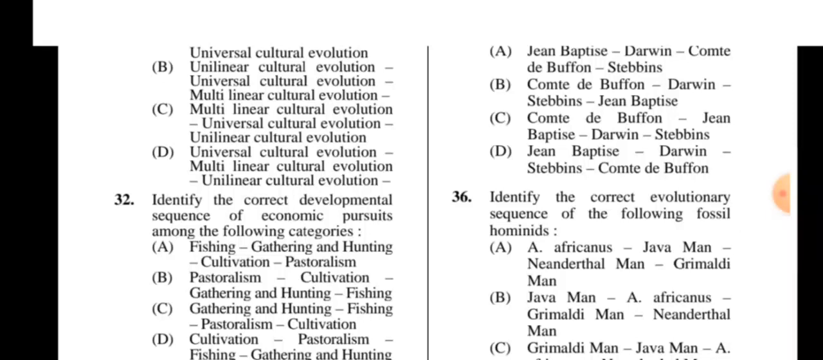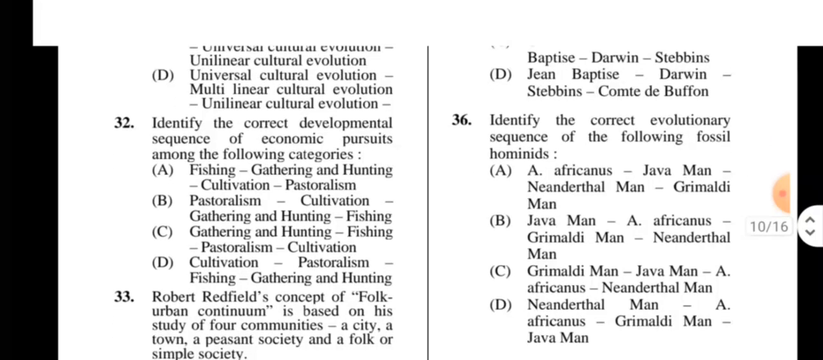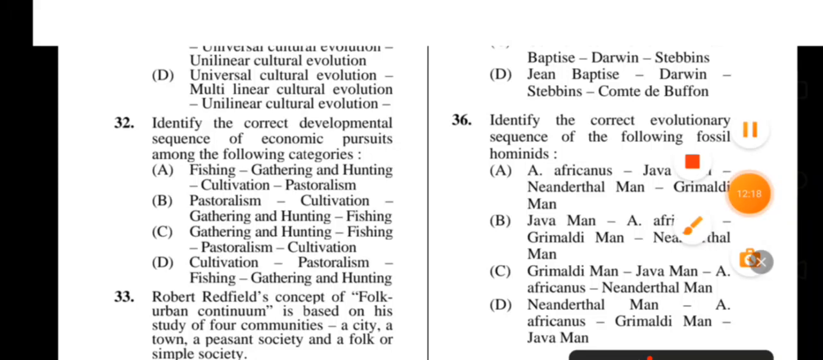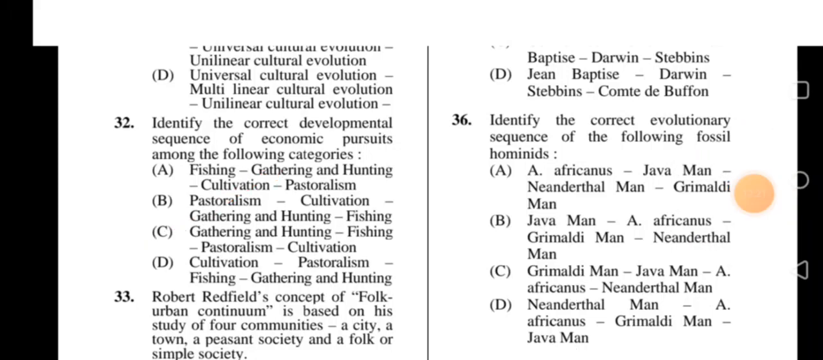32 is another correct sequence question. Identify the correct developmental sequence of economic pursuits among the following categories. Four options, and the right option is hunting gathering, then fishing, pastoralism, and the last one is cultivation. So C is the correct option.